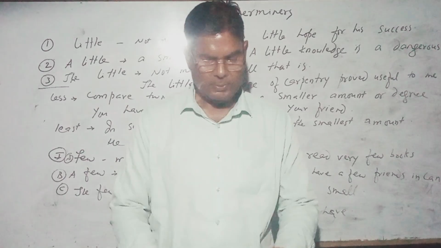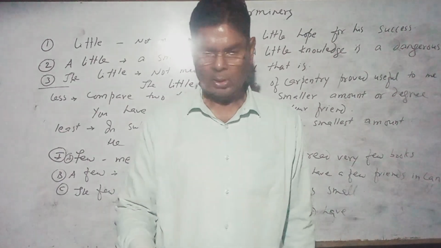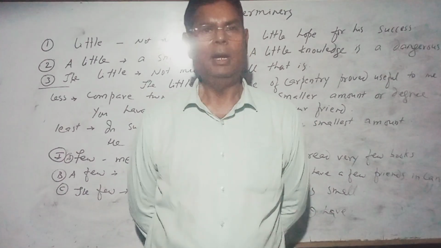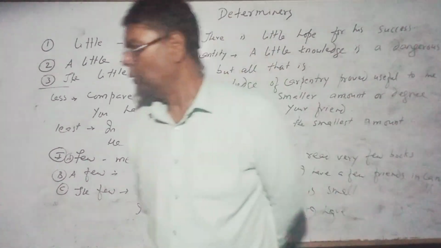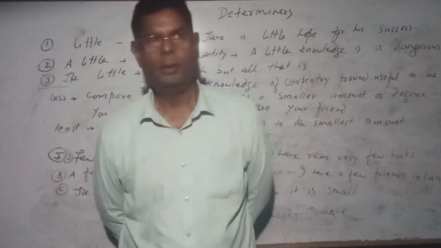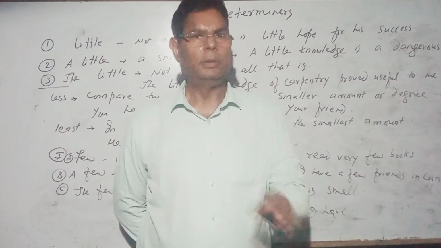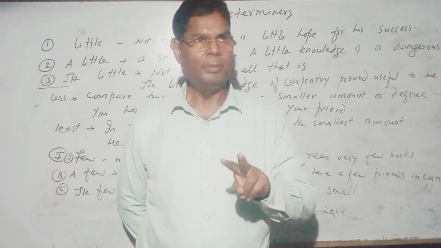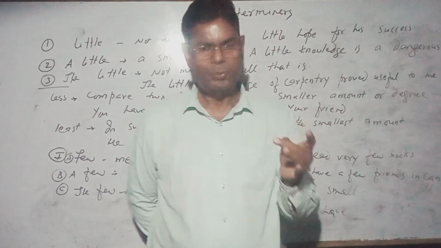Now I'm coming to the point. You should know that little and few are both adjectives, and both these adjectives have three degrees of comparison: positive, comparative, and superlative.